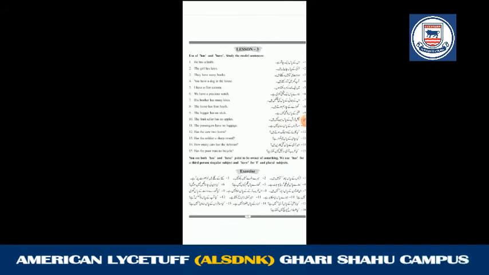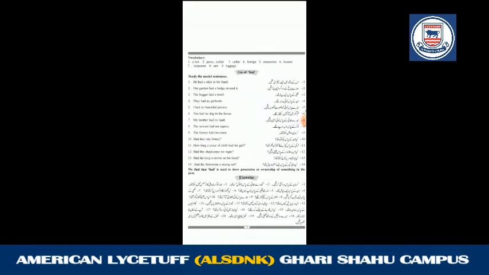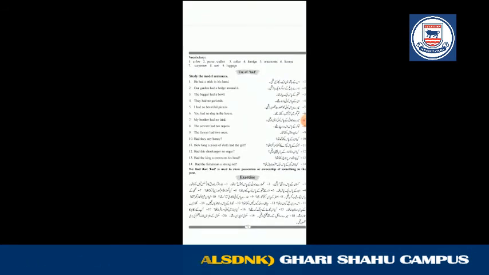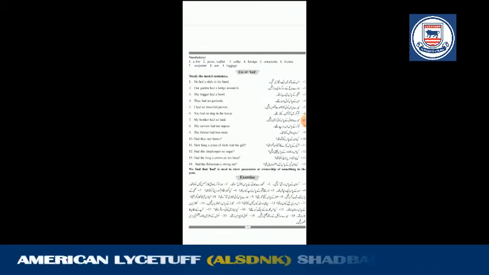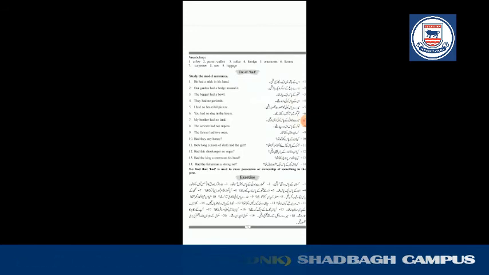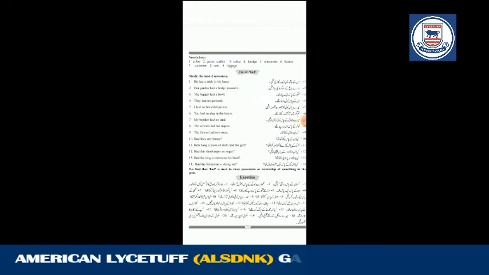So now the next page, use of had. इसके पास एक छड़ी थी. Use of had means if something has been done in the past, we will use had in the model sentences. So इसके पास छड़ी थी. He had a stick in his hand. हमारे बाग के इर्द गिर्द एक बाड़ थी. बाड़, fence we can say, hedge we can say. Our garden had a hedge around it. फकीर के पास एक प्याला था. The beggar had a bowl.